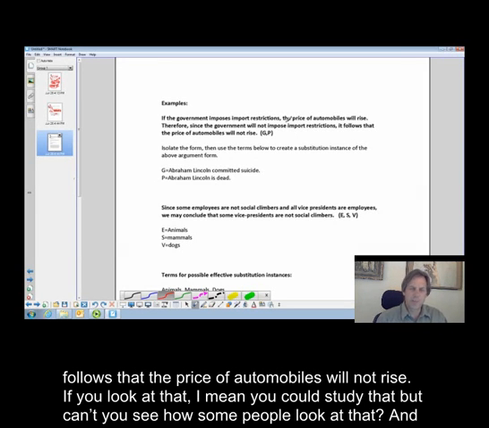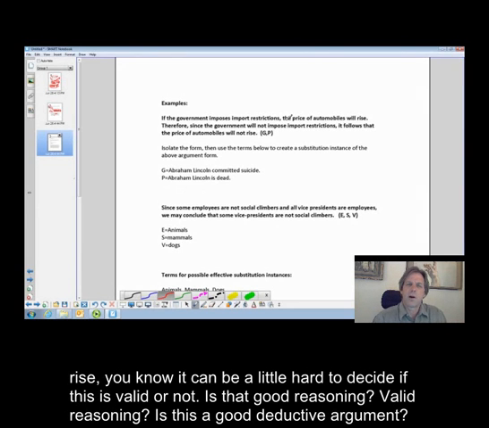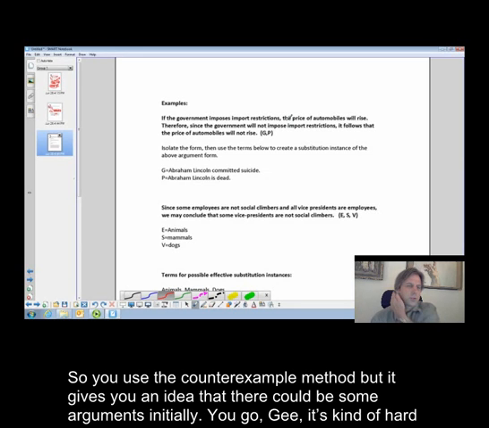You could study that, but can't you see how some people could find it a little hard to decide if this is valid or not? Is that good reasoning, a good deductive argument? So you use the counterexample method. You go, gee, it's kind of hard to tell.